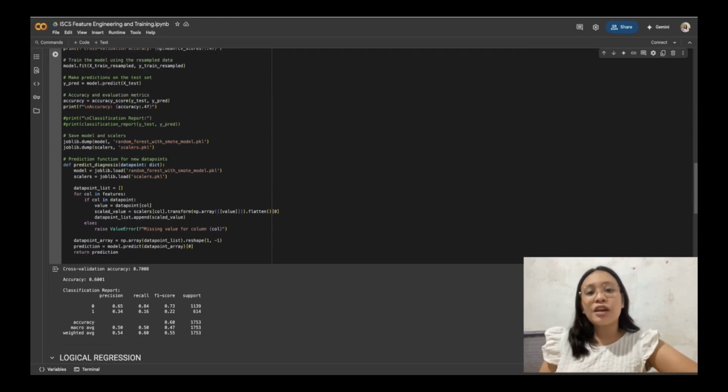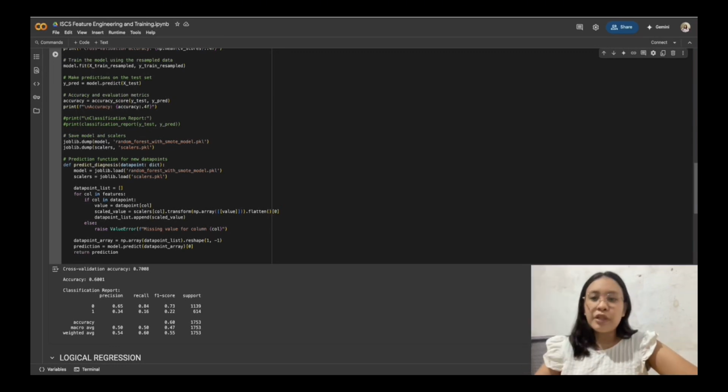Finally, we defined a custom prediction function that accepts a new patient's data as input in the form of a dictionary, scales it appropriately using the saved scalers, and, most importantly, returns the predicted heart attack risk. This function makes the model easy to integrate into healthcare tools or web-based applications where real-time risk assessment is needed.